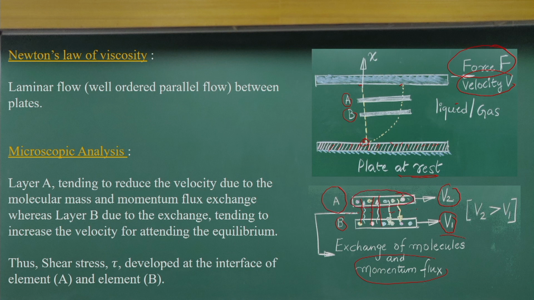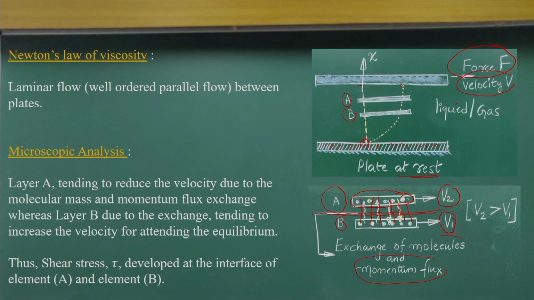Whereas in the same way, the molecules in packet A, which are exchanged to B, will try to increase the velocity of packet B on average. These are artificial boundary layers, and we cannot see them, but we can visualize the problem.